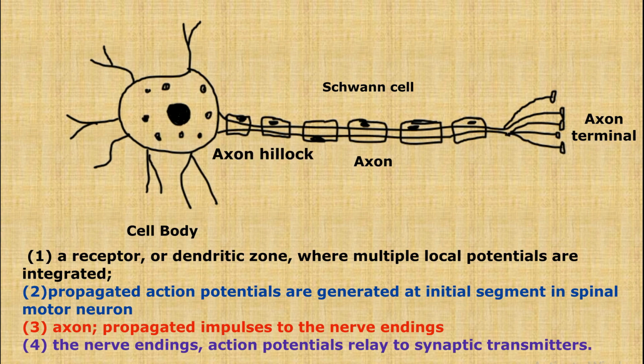So this is how the basic nervous system is organized and how the basic function of the neuron works.